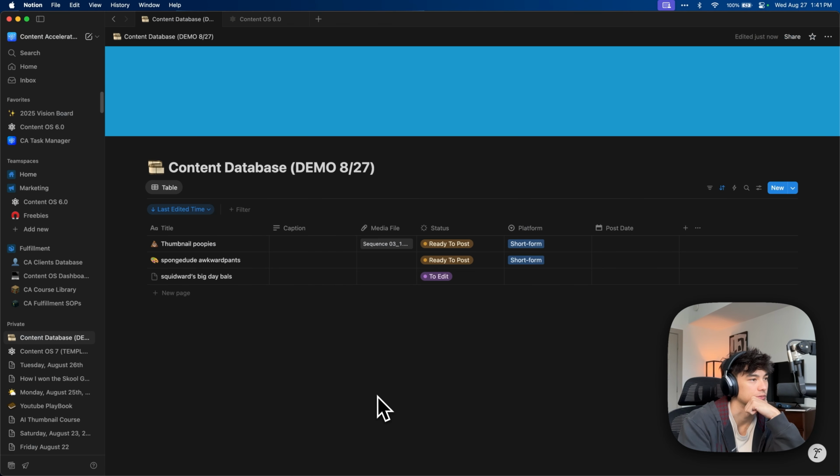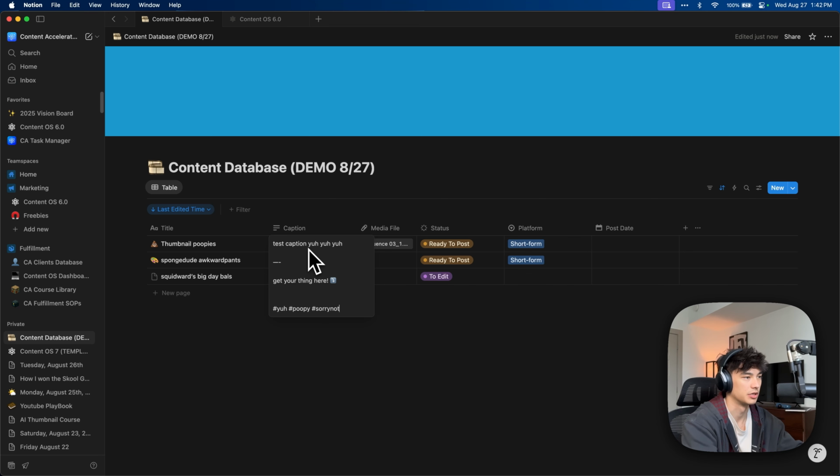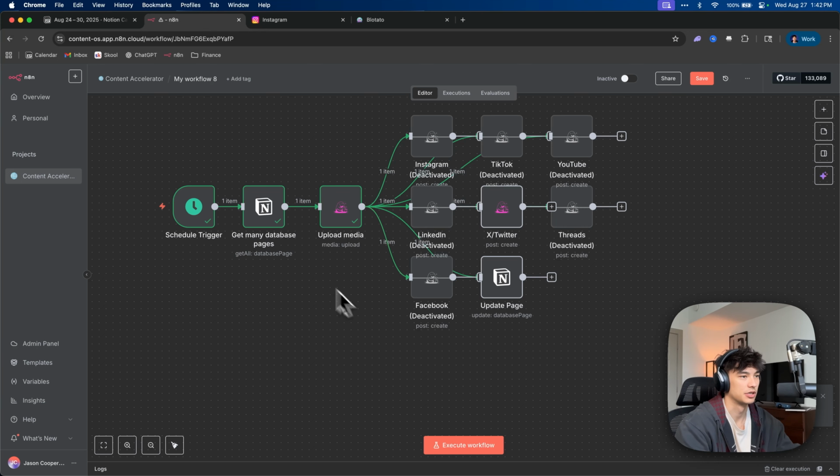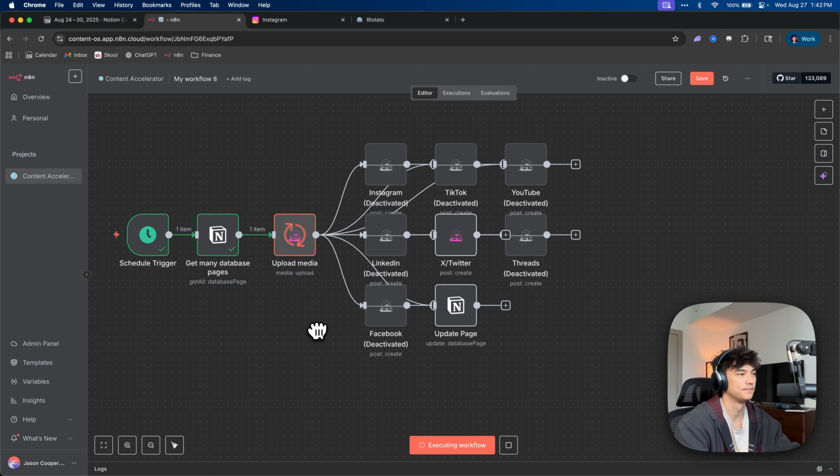So if we go back here, and it left it like that because, okay, let's write the test caption. Test caption. Yeah, and then we can do a separator and then "get your thing here" and then a down arrow, and then we can do hashtag poopy, hashtag sorry not sorry. Okay, all right, let's test this out again. Execute workflow.